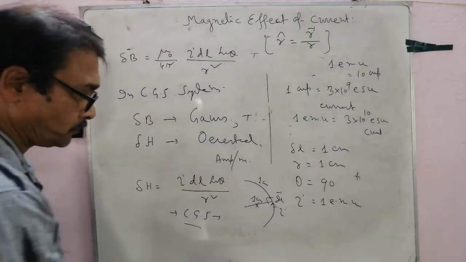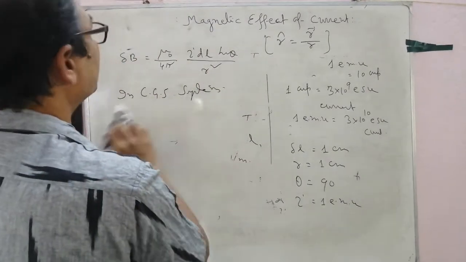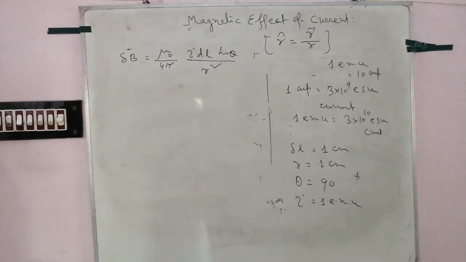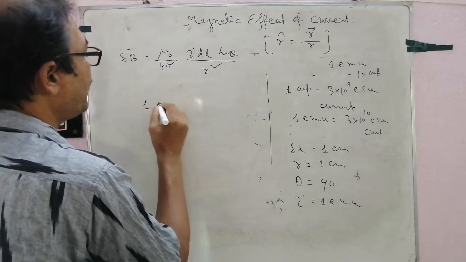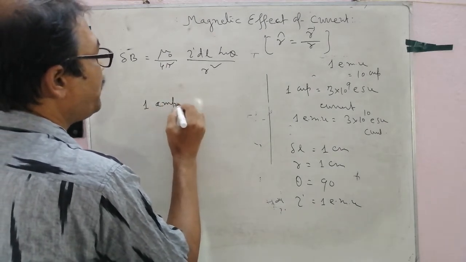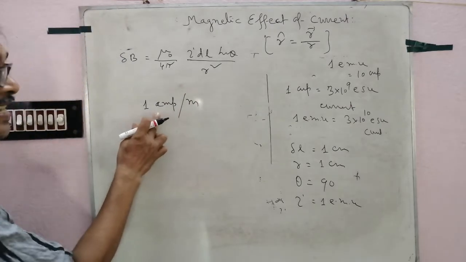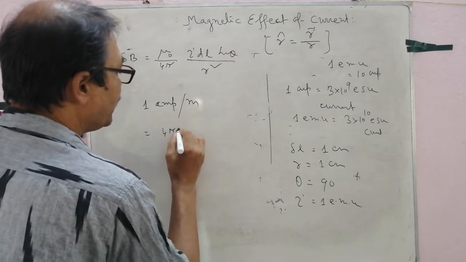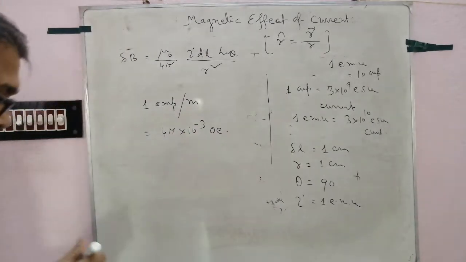Now next, one ampere per meter, the unit of H in the SI system, is equal to 4 pi into 10 to the power minus 3 Oersted. Follow.